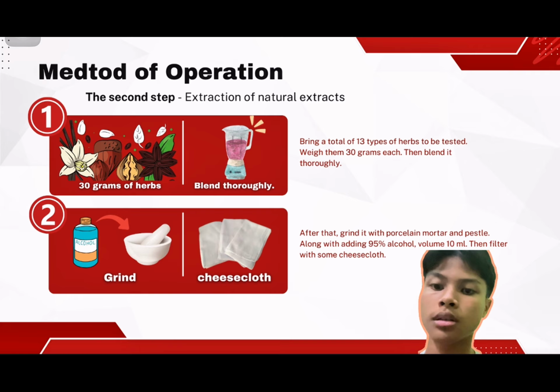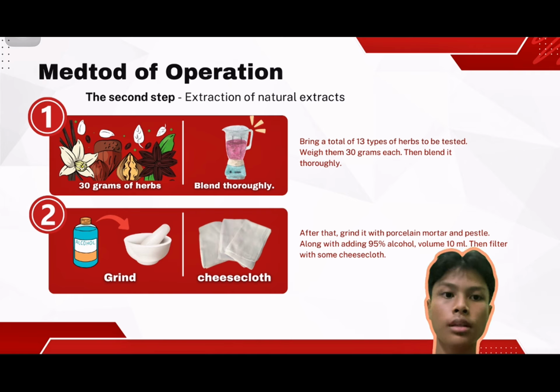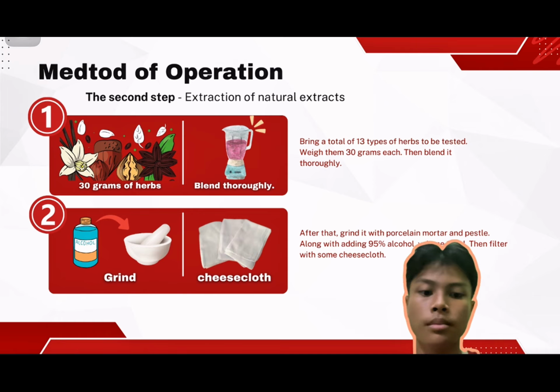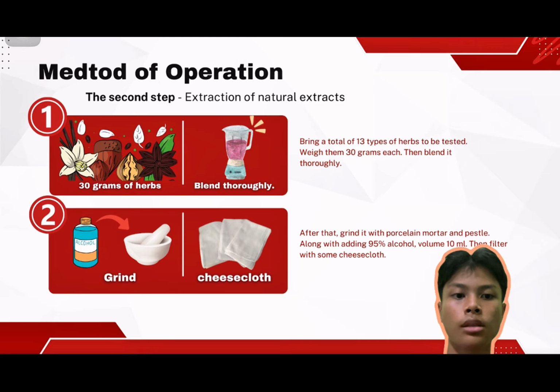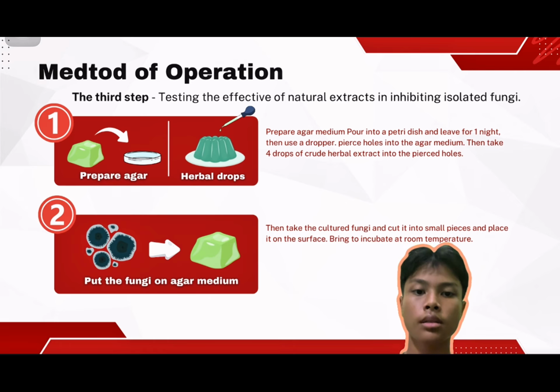The second step, extraction of natural extract. Bring a total of 30 types of herbs to be tested. Weigh them 30 grams and blend it thoroughly. After that, grind it with porcelain mortar and pestle, along with adding 95% alcohol, volume 10 ml, and filter with some cheesecloth. The third step, testing the effectiveness of natural extract in inhibiting isolated fungi.